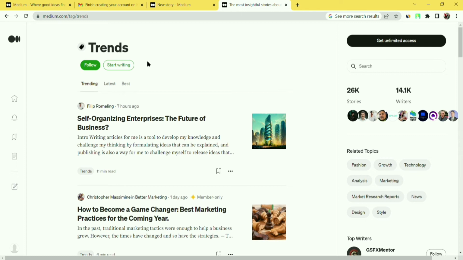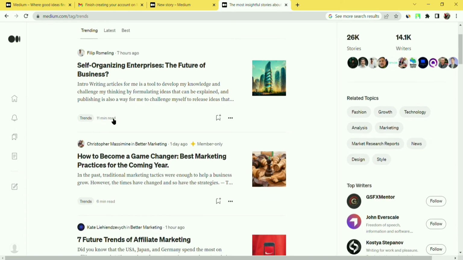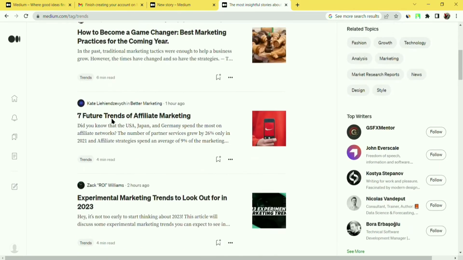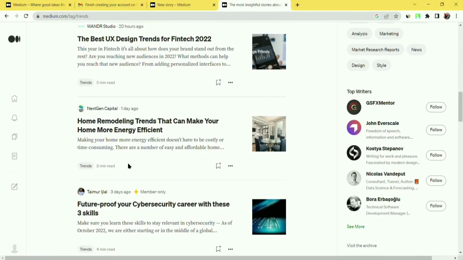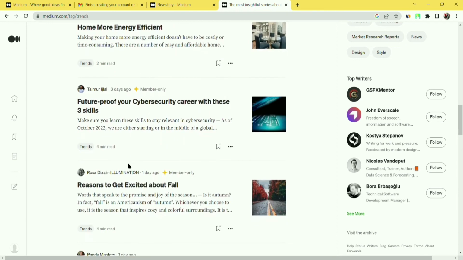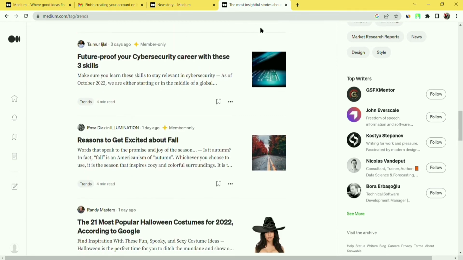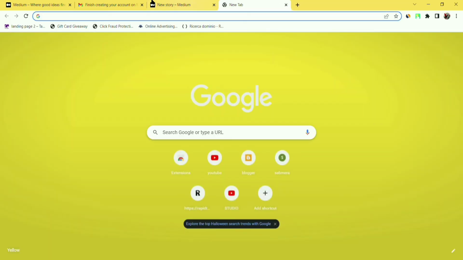You can see the trends at Medium, and we will be able to post it here also. So this is what you can do. And the other thing is, suppose Halloween is coming very fast, so we will create a post about Halloween.